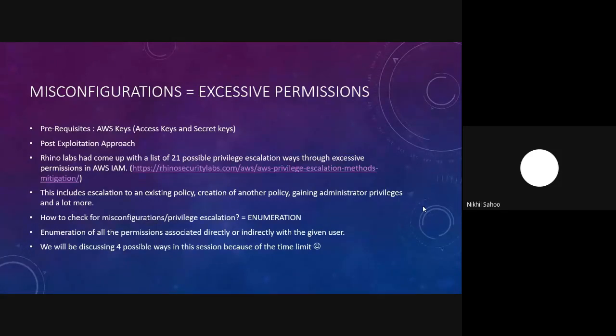And it's not possible to go through all the 21 privilege escalation scenarios here, obviously because of the time limit. So we'll go through only 4 possible ways as of now.